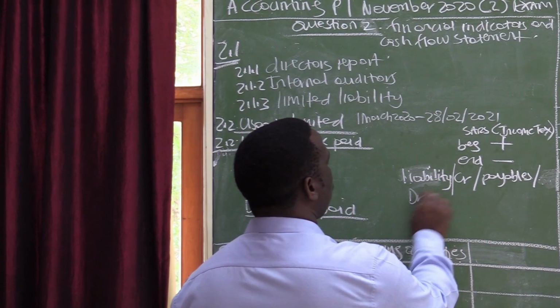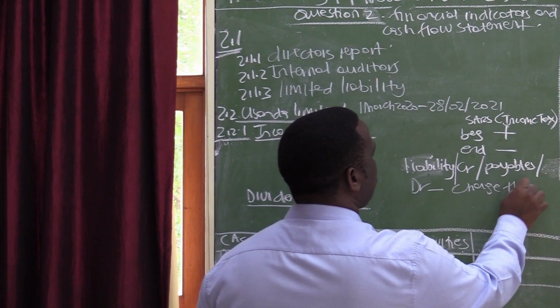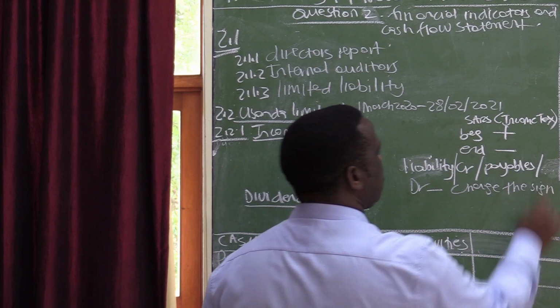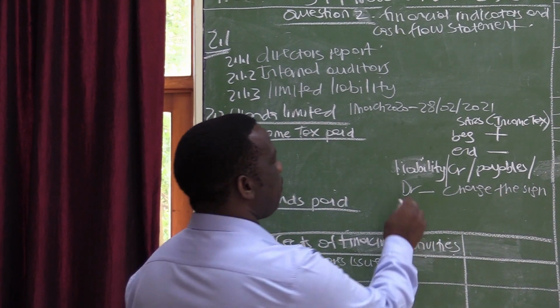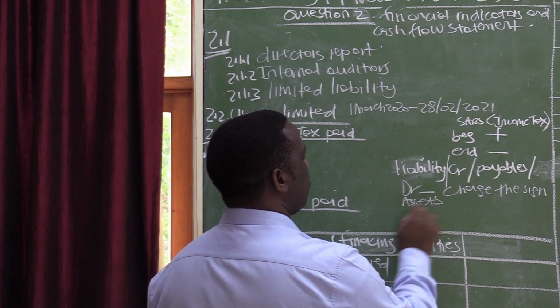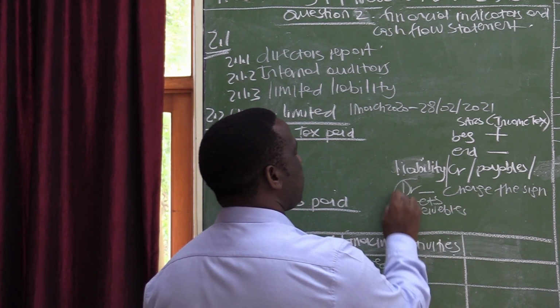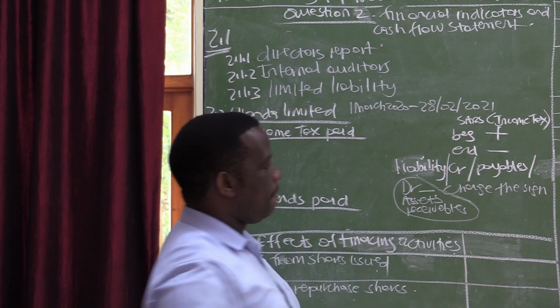It may be a DR, or written assets, or written receivables. It's one and the same thing.